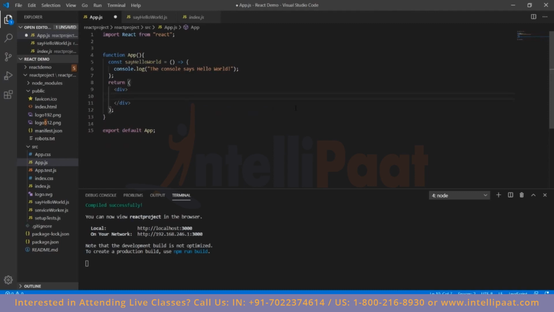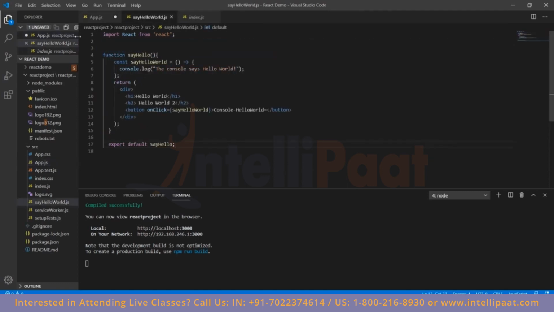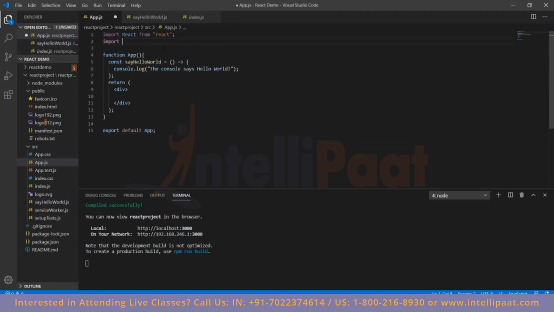So what do we do next? Since we've exported the say hello world component, we need to import it before we implement it in our code as a reusable sort of factor. So what do we do for that?